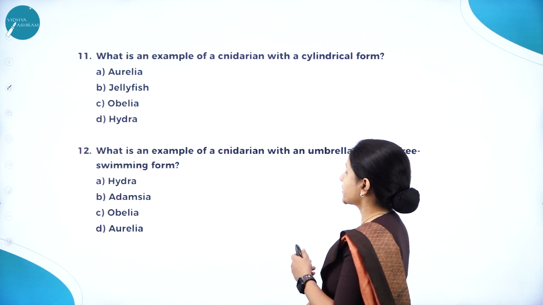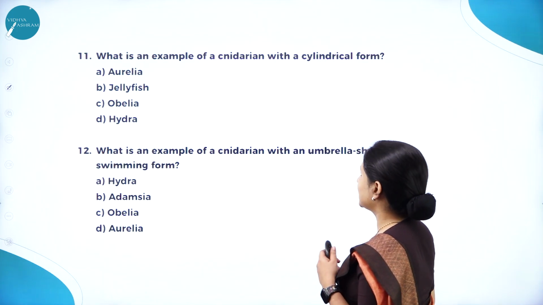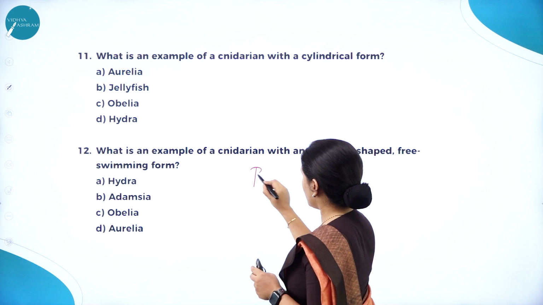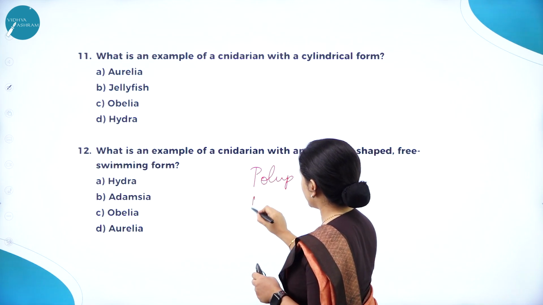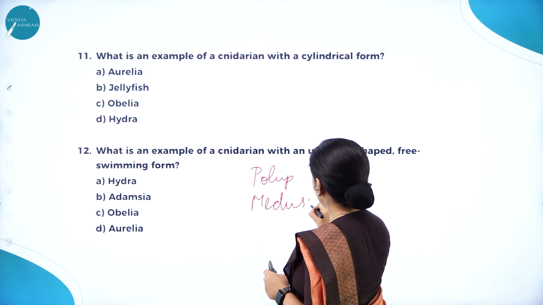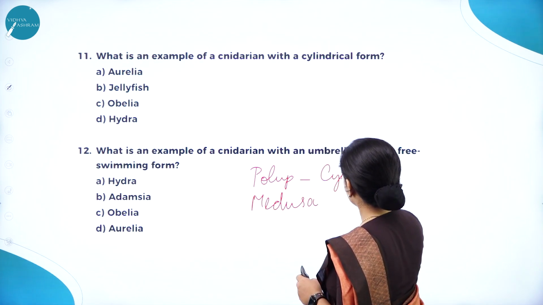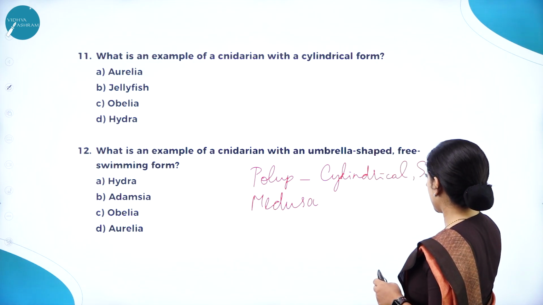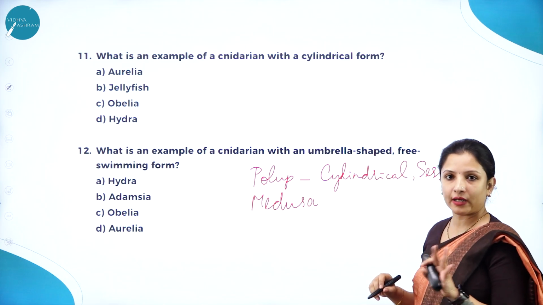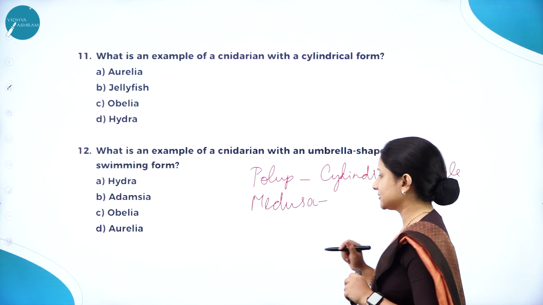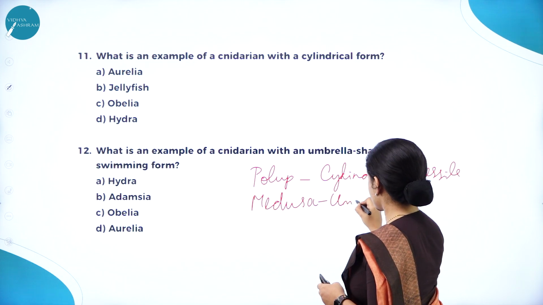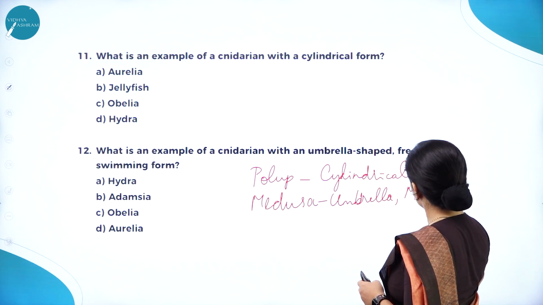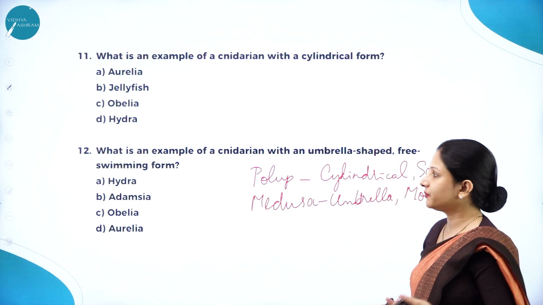So, moving to the next question, what is an example of a cnidaria with a cylindrical form? Cnidarians actually exhibit two body forms. One is called as polyp and the other one is called as medusa. So, polyps are usually cylindrical and they are sessile. Sessile meaning they do not move from one place to another. They are fixed to a place. Medusa are umbrella shaped, and they are motile, meaning they are free swimming, they move from one place to another.